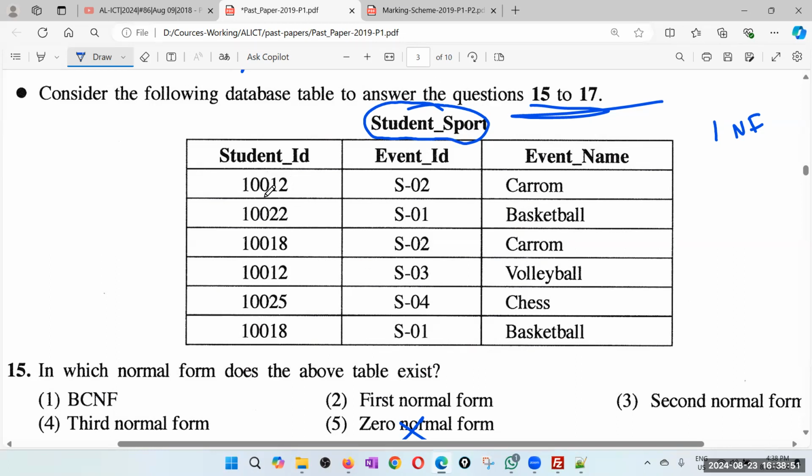Student ID, event ID. One student can connect to many events. One event can be connected to many students. You can see the same event ID, but different students. And also you can see same students, but different event IDs. So therefore this must be a connecting table of a many-to-many relationship, because a many-to-many relationship becomes one-to-many relationships when you have the connecting table. So we have discussed. And if you have forgotten these, recordings are available. You can again go through.